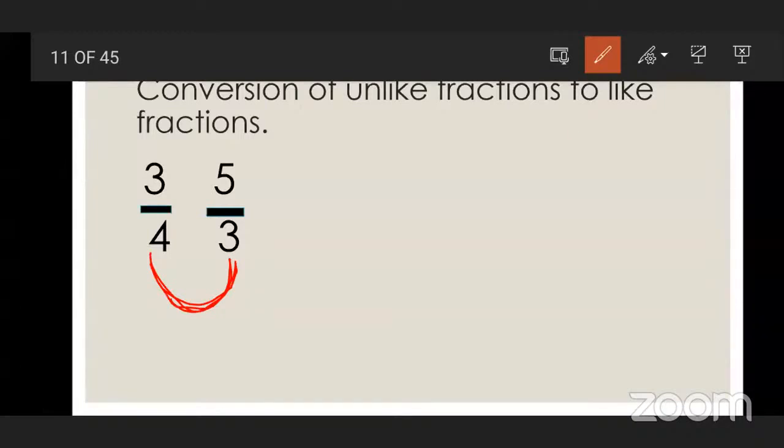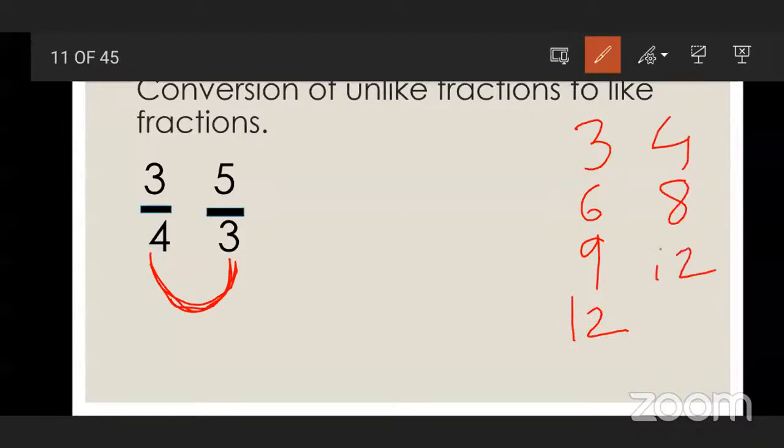If I write here the 3 times table, and here the 4 times table, which number do you see which is common in both? 12. Right? So we need to find the LCM of the denominators.